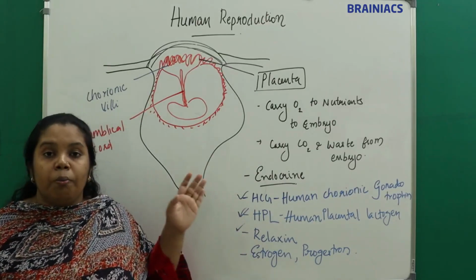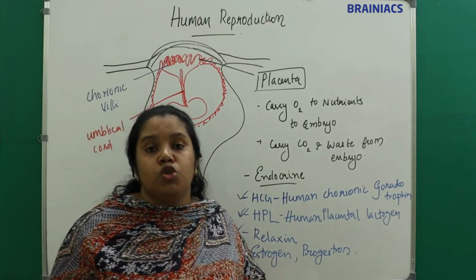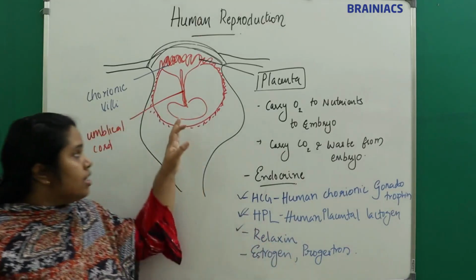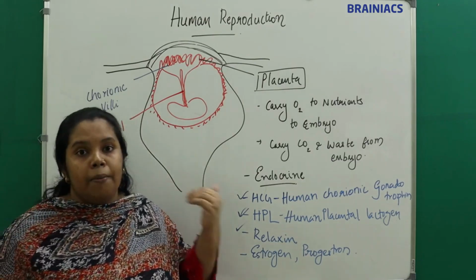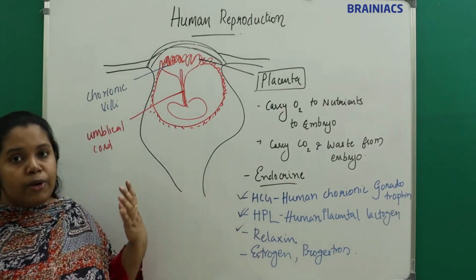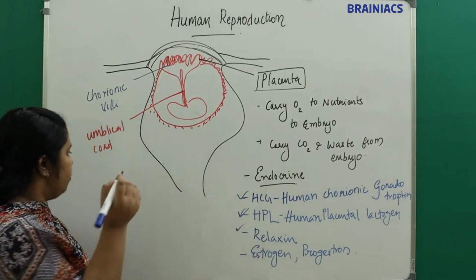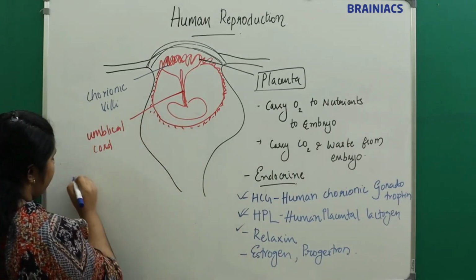These are needed to make physiological changes in the mother to maintain pregnancy, right? This is about the outer trophoblast. Now we'll see what happens to the inner cell mass. I told you the inner cell mass will form the embryo. How?